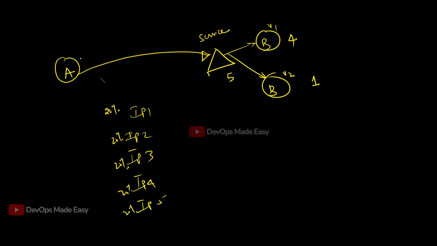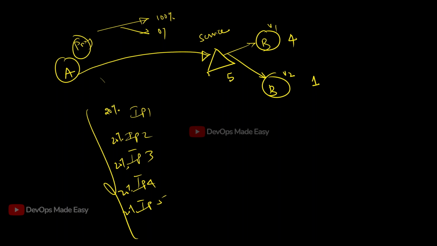Now I'm talking about the proxy at A. I can configure the proxy in such a way that 100% of the traffic will go to V1 and 0% will go to V2. If the request reaches the service, the service will do this load balancing, but I don't want this load balancing. That means the proxy should send the connection directly to B without involving the service.